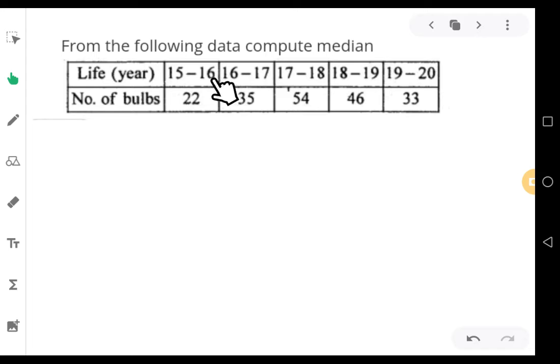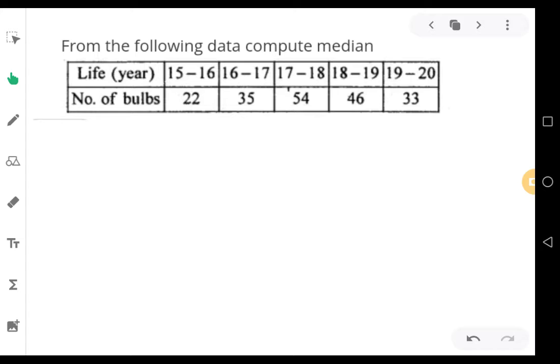That means the upper class limit of the first class interval is equal to the lower limit of the second class interval. That means it is in exclusive series of class intervals only. So we need not worry. ಒಂದ್ಸಲ ಎಲ್ಲ ಚೆಕ್ ಮಾಡ್ಕೊಂಬಿಡಿ. 17, 17 yes, 18, 18, 19, 19 yes. So every class interval is in exclusive series only. So you need not do any additional correction here.